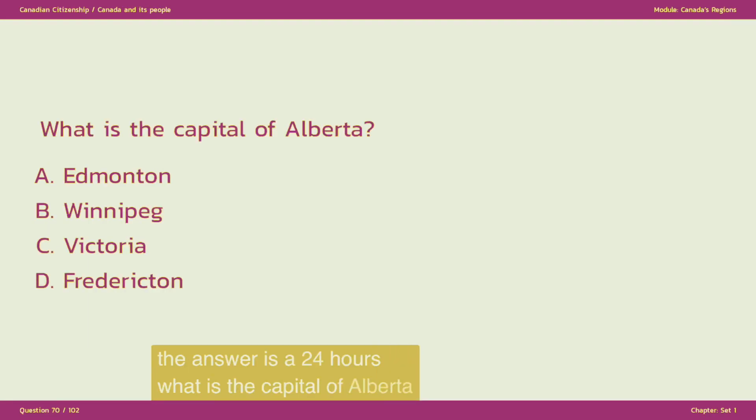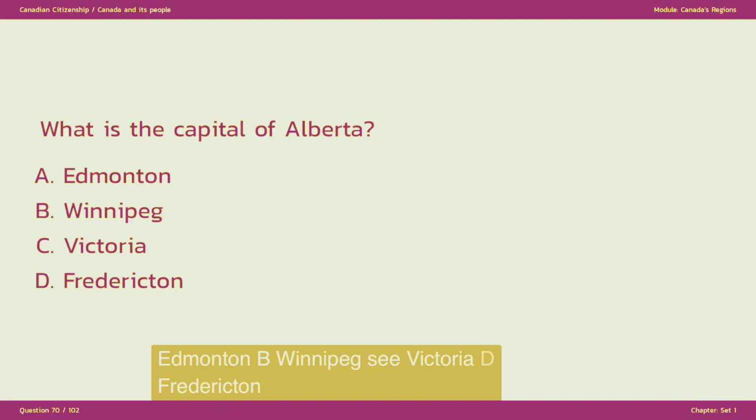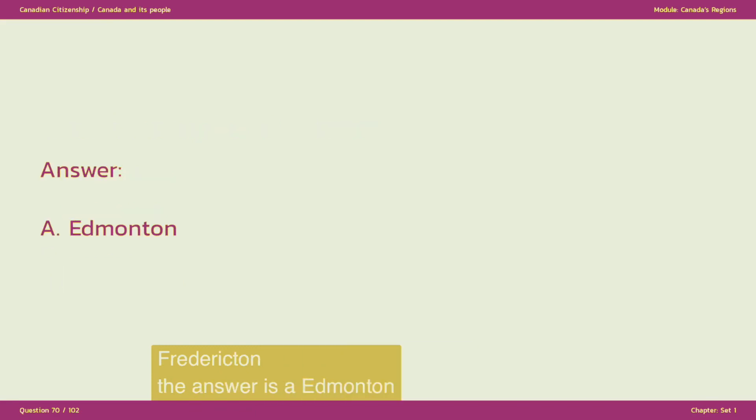What is the capital of Alberta? A. Edmonton. B. Winnipeg. C. Victoria. D. Fredericton. The answer is A. Edmonton.